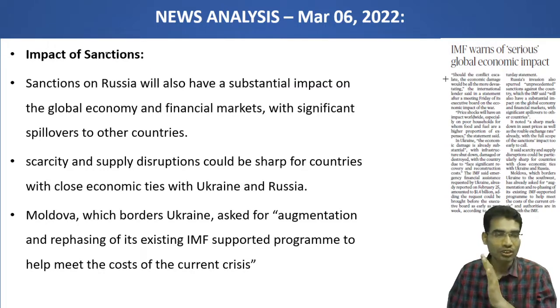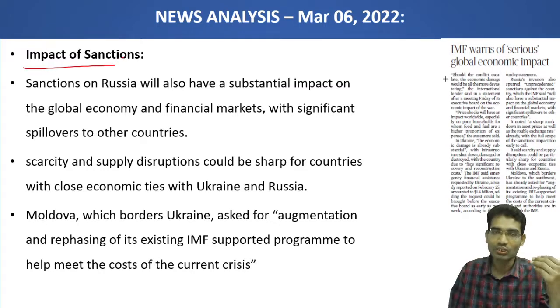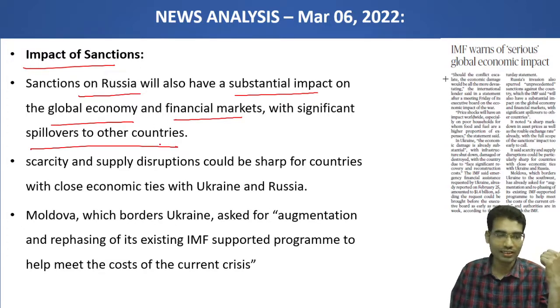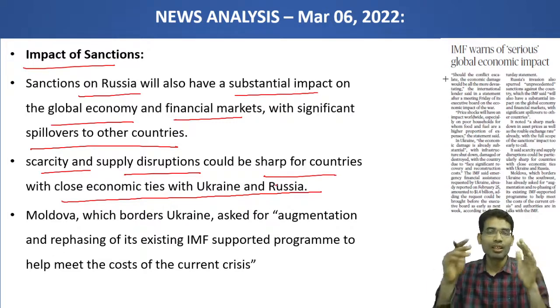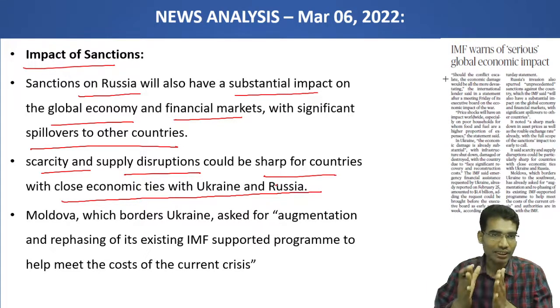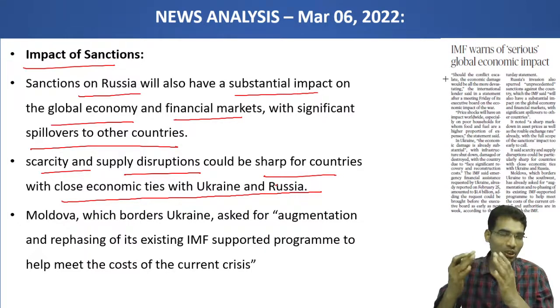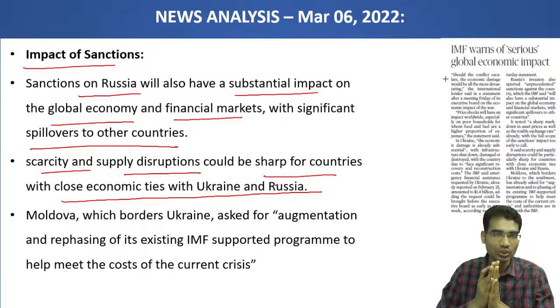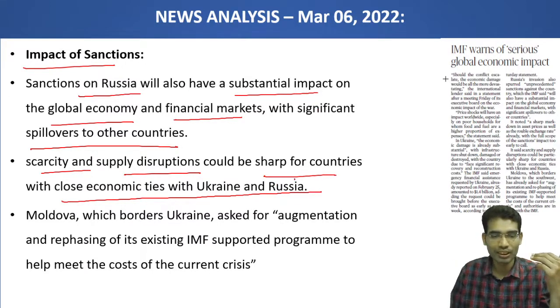And on Russia also, it affects the Russian economy, Russian sanctions. Sanctions on Russia will have substantial impact on the global economy and financial markets, with significant spillovers to other countries. Scarcity and supply disruptions could be sharp for countries with close economic ties with Ukraine and Russia. Immediately, whoever has direct relations with Ukraine and Russia, for example, Russia exports oil and gas to many European countries. Russia and Ukraine do business with European countries, and many Central Asian republics also depend on Russia's